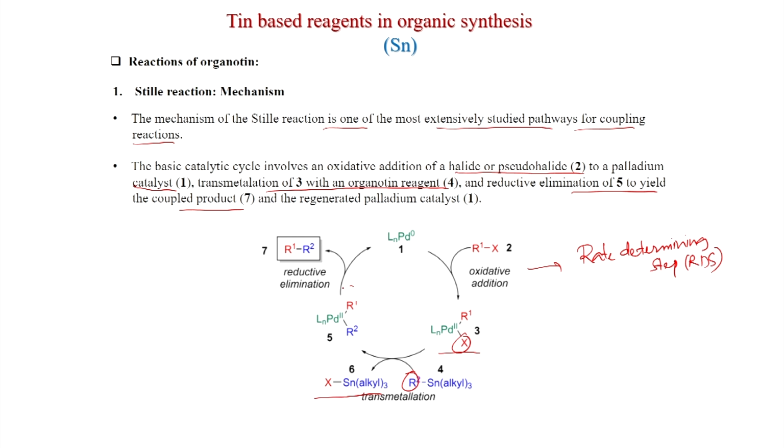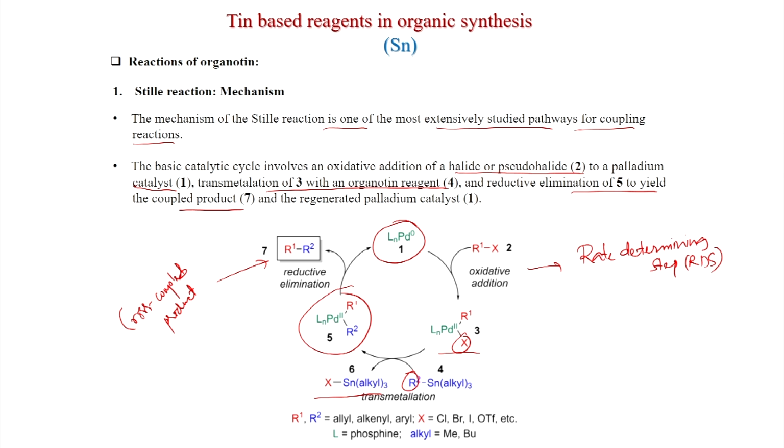So, this we know in other coupling reactions also, this intermediate is formed, and after the reductive elimination the cross coupled product is formed, and this is the catalyst which is generated again. So, R1, R2 = allyl, alkynyl, aryl, X = chlorine, bromine, iodine, OTf, etc. L = phosphine ligand, alkyl = methyl, butyl.